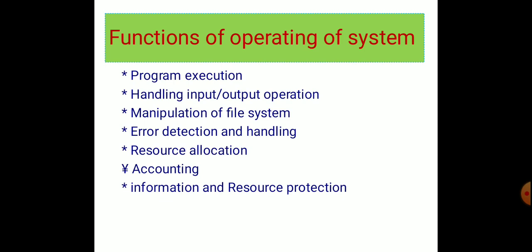So now you recall the functions of operating system. They are program execution, handling input output operation, manipulation of file system, error detection and handling, resource allocation, accounting, information and resource protection.